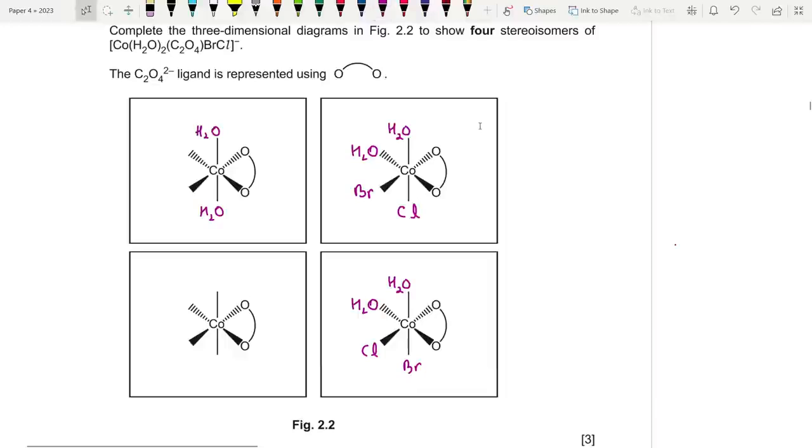Now, what about this? The one where I kept the waters not close to each other, but in one line. I could put chloride over here and Br over here. But you guys need to understand something. If you exchange their positions, like if you put Br over here and chloride over here, then it would still be the same isomer. Okay, this is not unique, but rather this one is unique. Okay, you guys need to get this, that this is in fact a unique isomer.